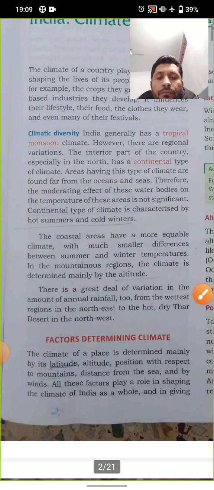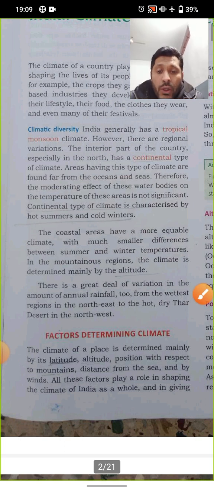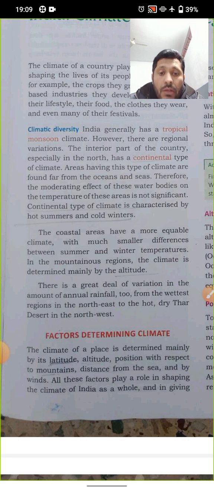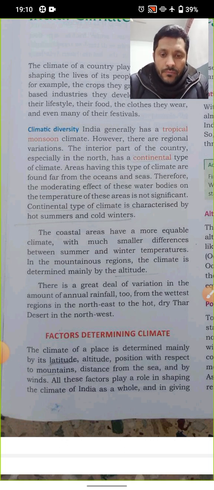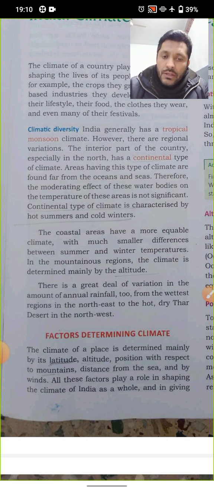Now, moving further, the coastal areas have a more equable climate with much smaller differences between summer and winter temperatures. In the mountainous region, the climate is determined mainly by the altitude. There is a great deal of variation in the amount of rainfall too, from the wettest region in the northeast to the hot, dry Thar desert in the northwest. So, when we see the map in the previous chapter, I have told you about the maps of India. You know very well where is the desert and where are the coastal areas. So, depending upon their location, they have different types of climate.